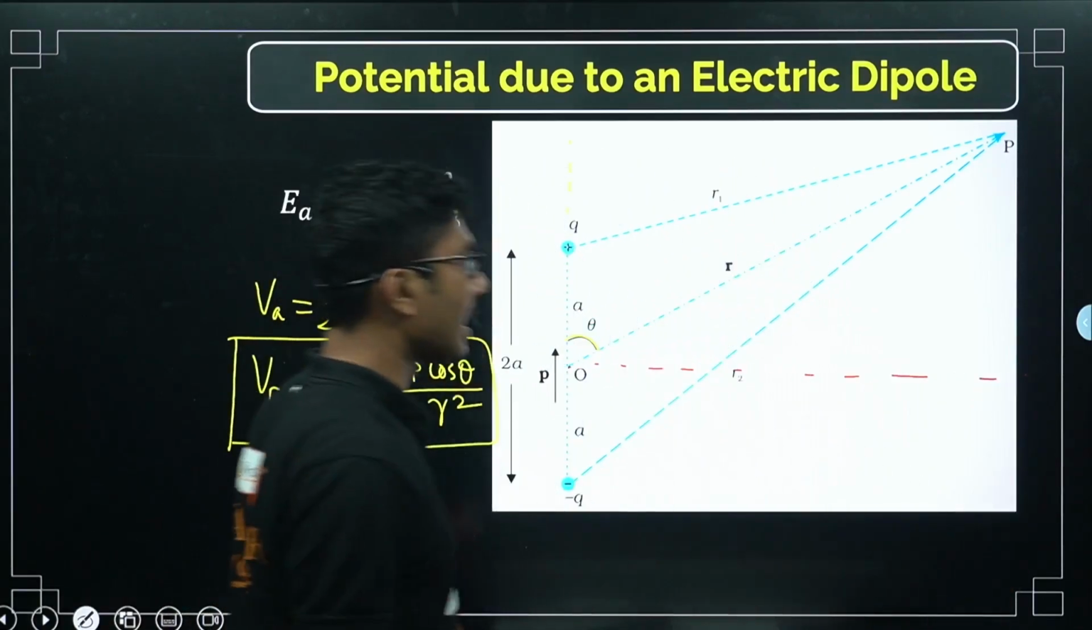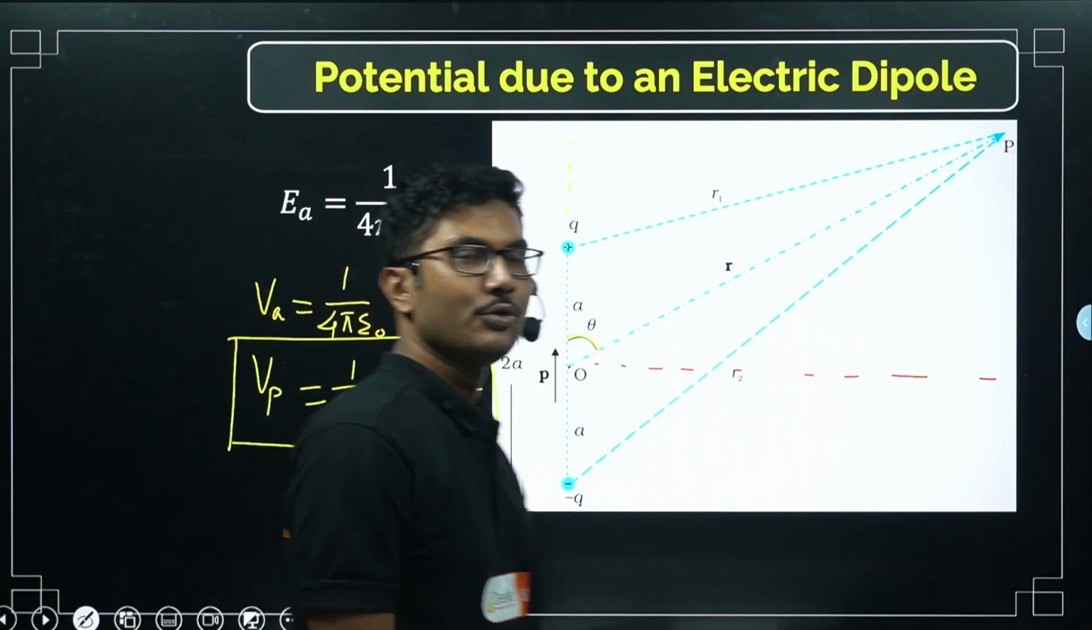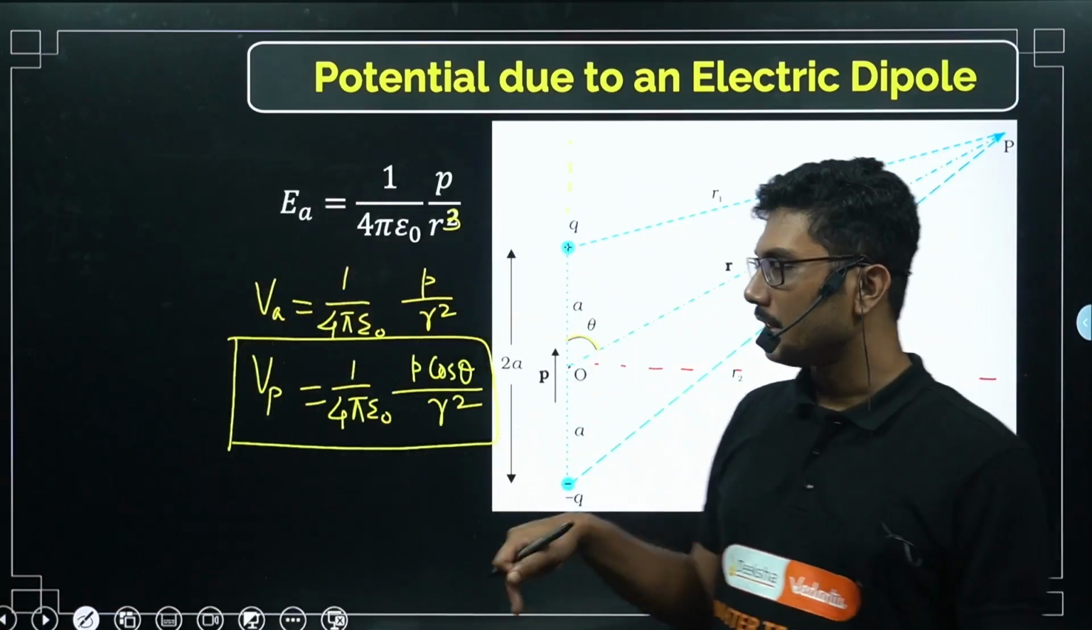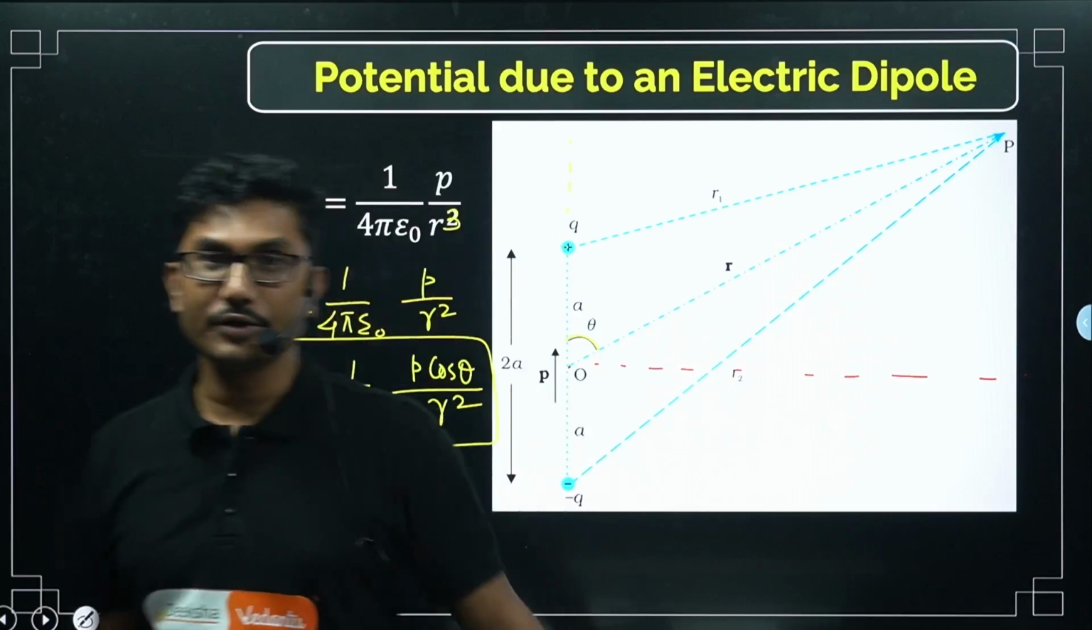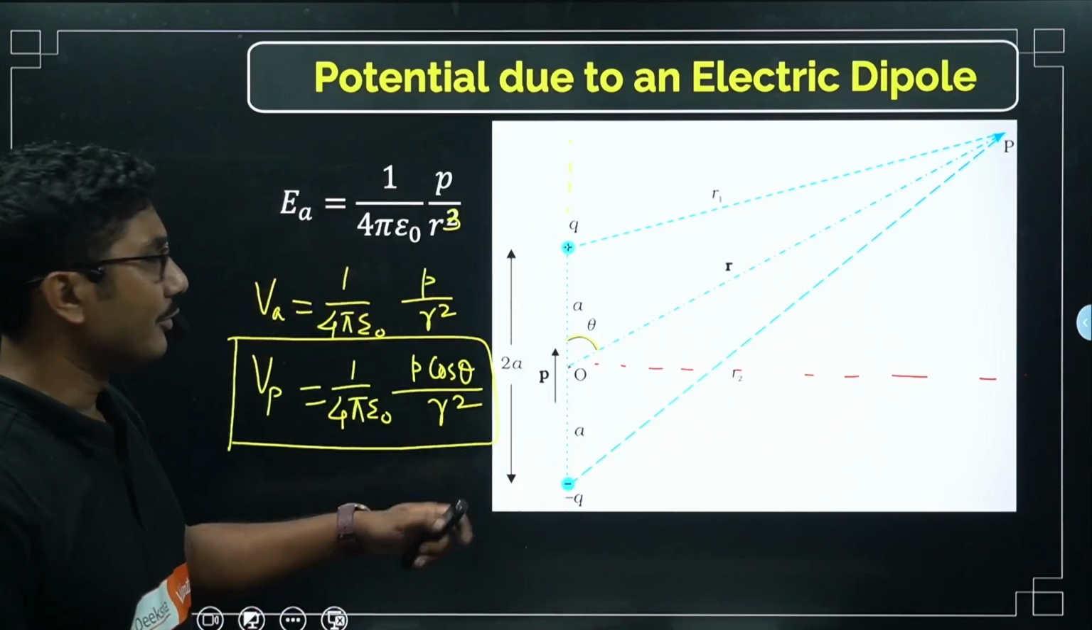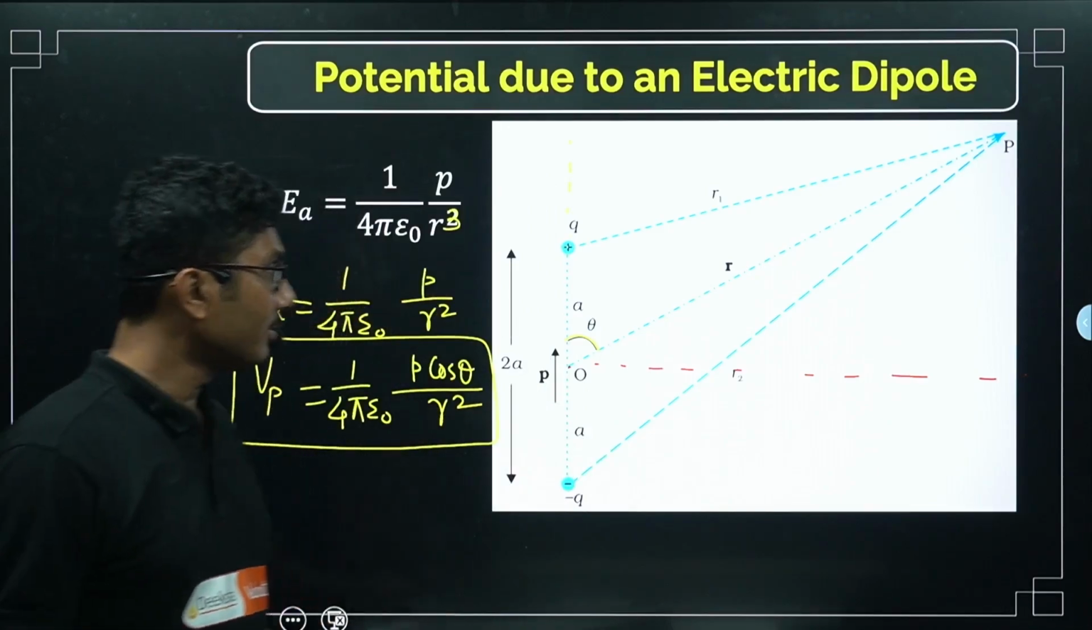This is a homework task. This is the bonus task. You need to answer this question in the comment below. What will be the potential on the equatorial plane? Now, let's move on.